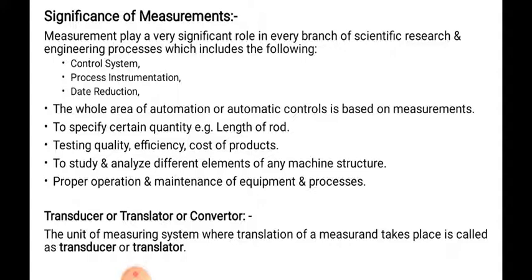That unknown quantity exerts some pressure in the downward direction, and there is an equal and opposite reaction given by the strain gauges installed in the weighing machine, and one parameter, that is force, is converted into the weight of that quantity. That is nothing but the translator, converter or transducer.